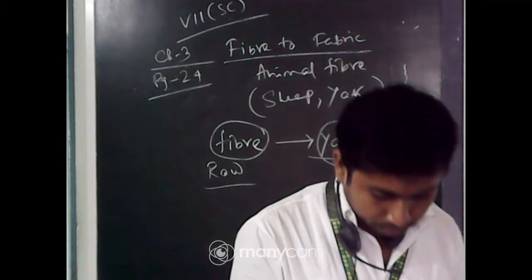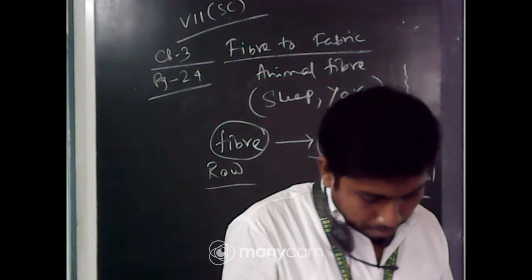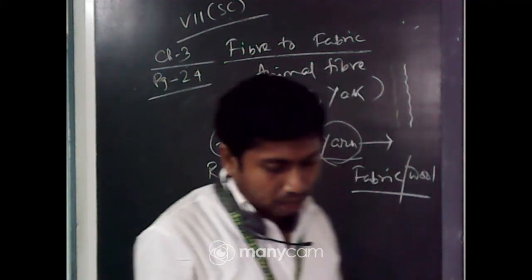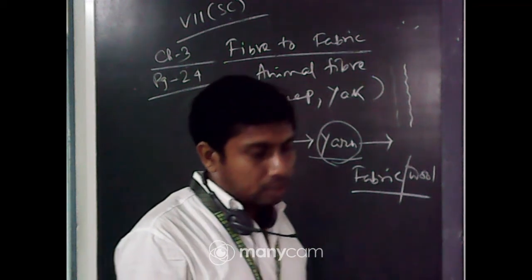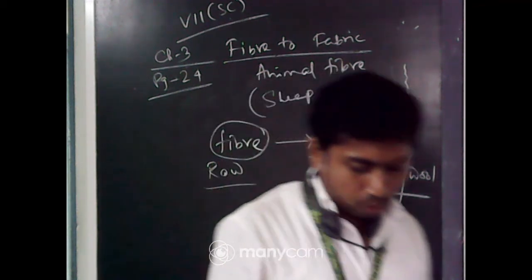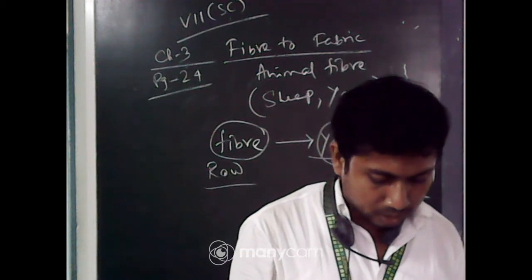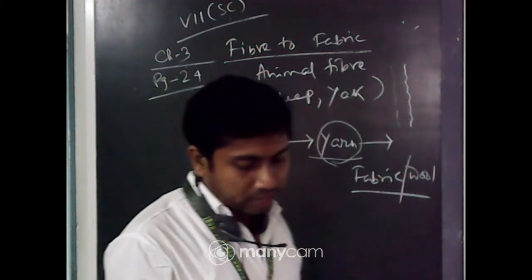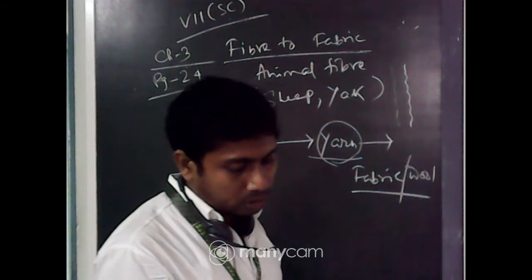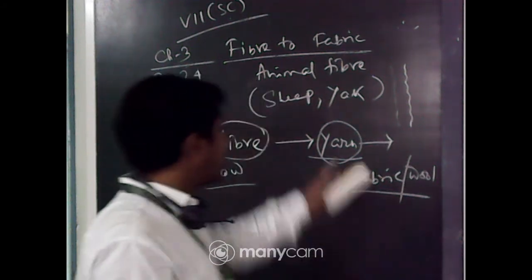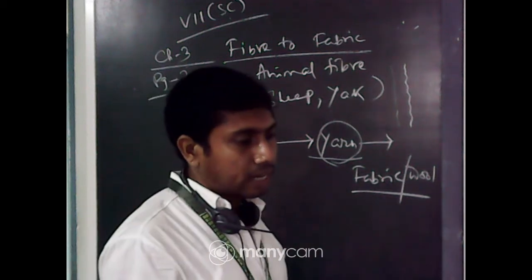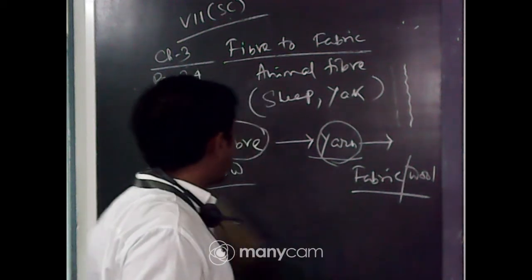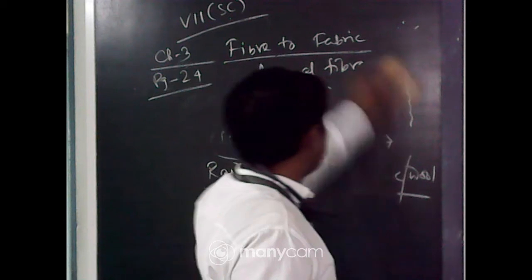Next, do you have any idea how silk fiber is made into silk, which is woven into sarees? This is the question to us which we will know. In this chapter we shall try to find out the answer to this question, that is how the yarn is produced and how the silk fiber is extracted from the cocoon. These are the questions for this chapter.